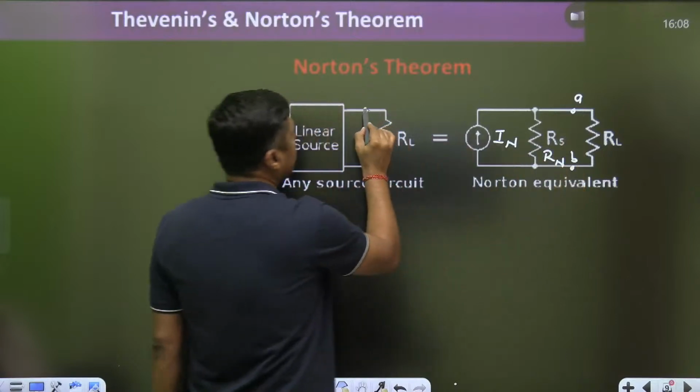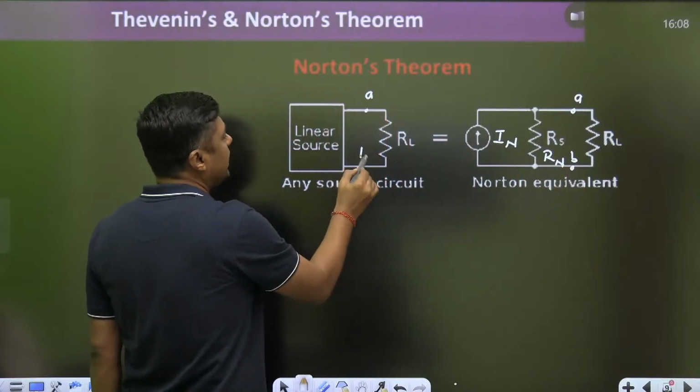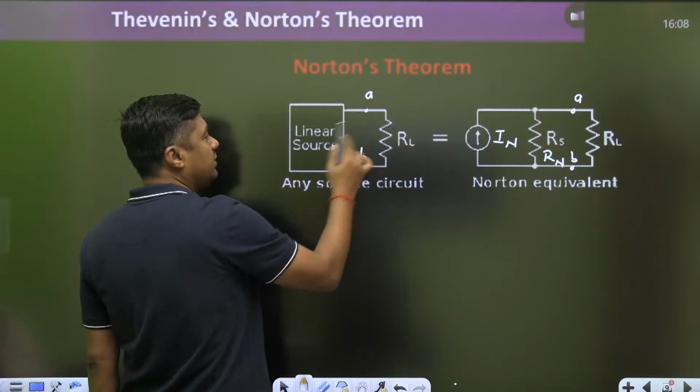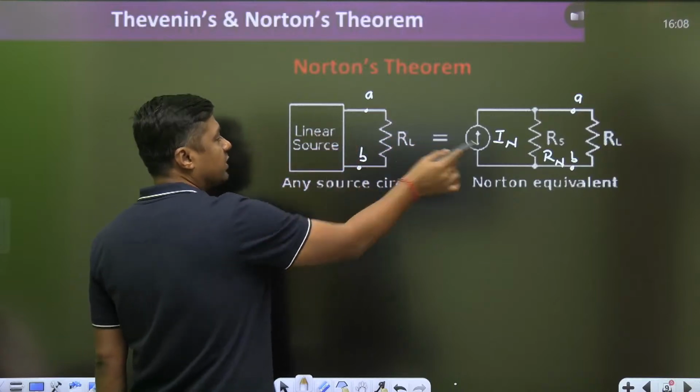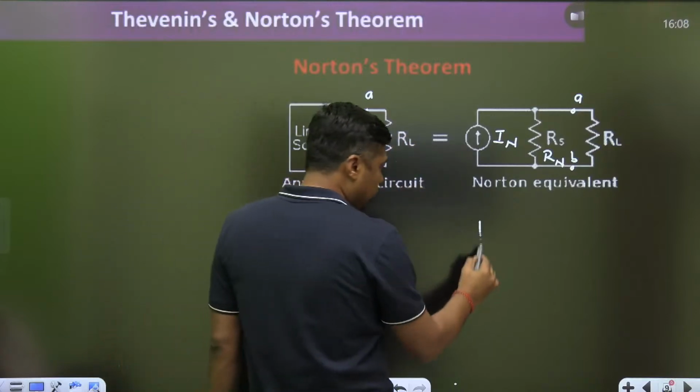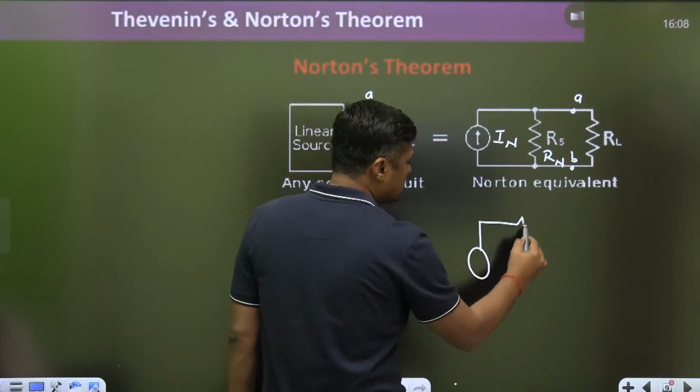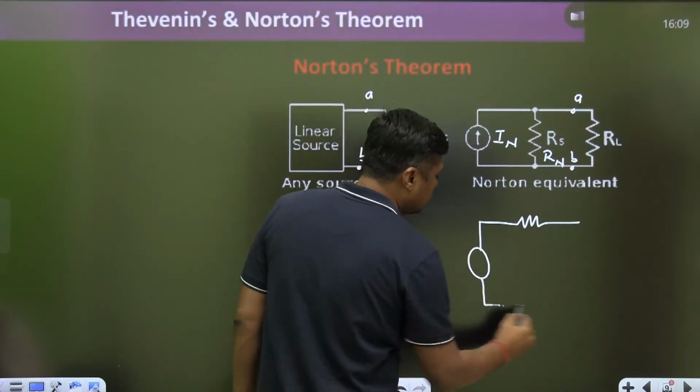This terminal is A and B. So we are finding across A and B, when we are looking from A and B, that particular linear network is converted into that. Similarly, you can convert it to a single voltage source and resistance. That is called Thevenin's equivalent.